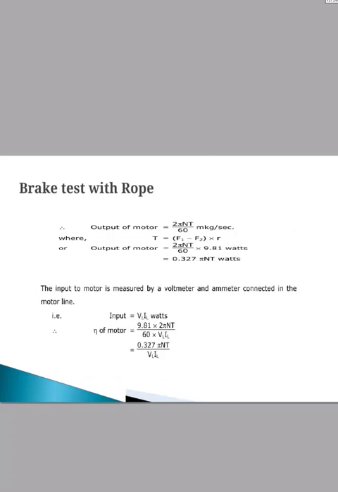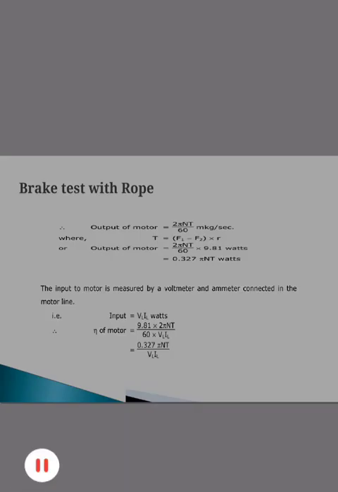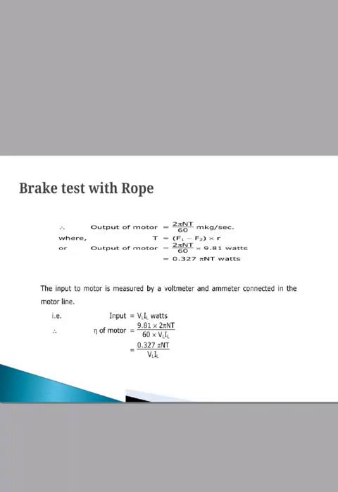Therefore, the torque developed by the motor is equal to F1 minus F2 into the effective radius of the pulley, which may be taken as the radius of the pulley plus or minus half of the thickness of the belt or rope. Therefore, we have to calculate the output of the motor.